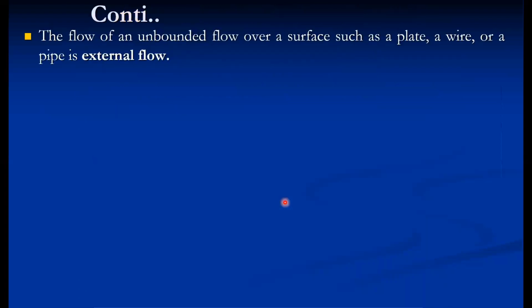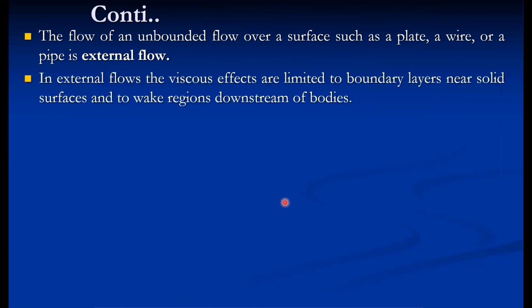Similarly, external flow is unbounded flow over a surface, such as flow over a plate, flow over wires, flow over pipes. That is called external flow. In external flows, the viscous effects are limited to the boundary layers only. So near a solid boundary surface, only the viscous effects are there. And beyond that particular boundary, the flow remains inviscid and irrotational, where the viscous effects are not there.